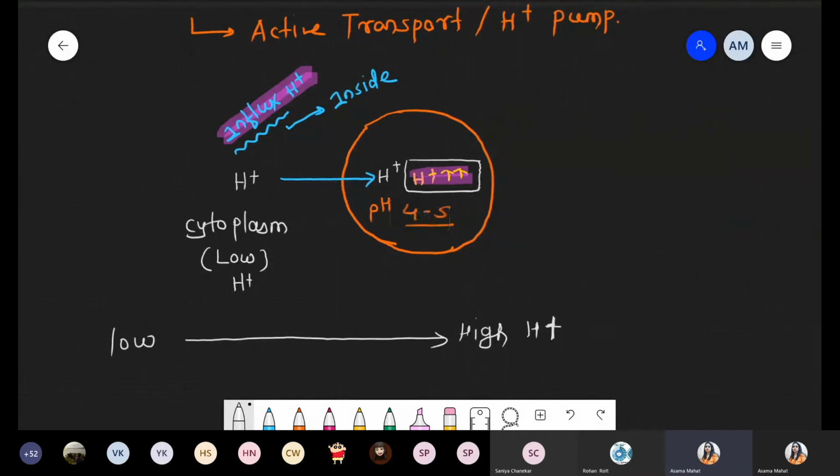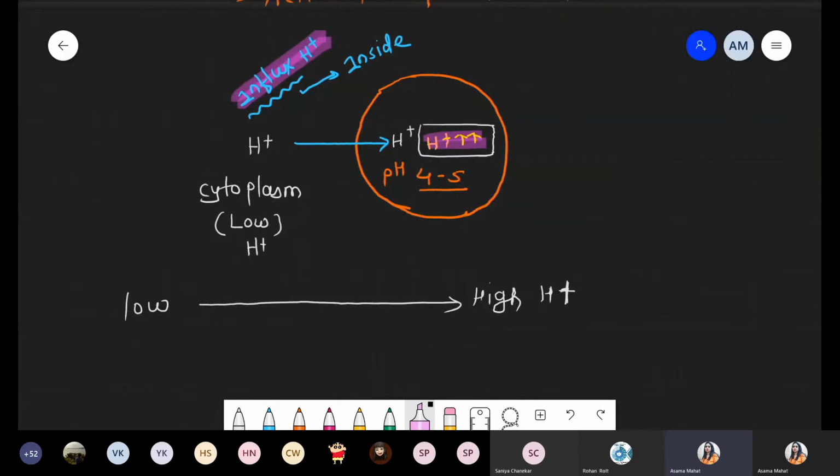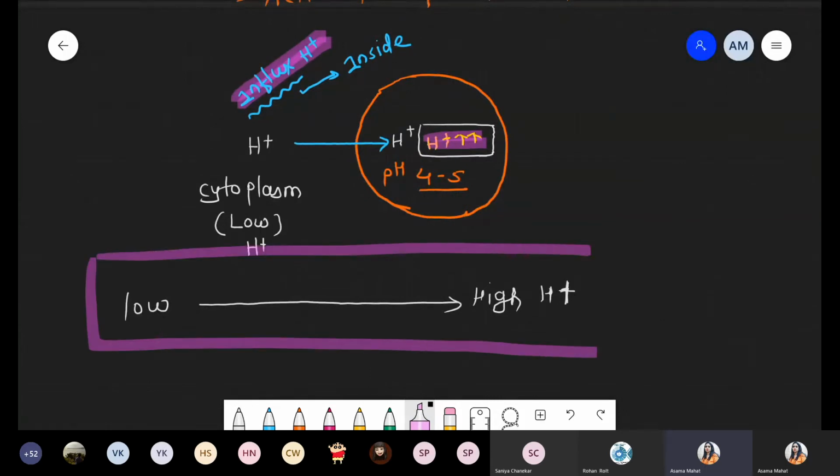Such a process where transportation is done from low to high concentration is called active transport. Active transport is the movement of molecules from low concentration to higher concentration. And remember, when we talk about active transportation, there is a requirement of ATP.